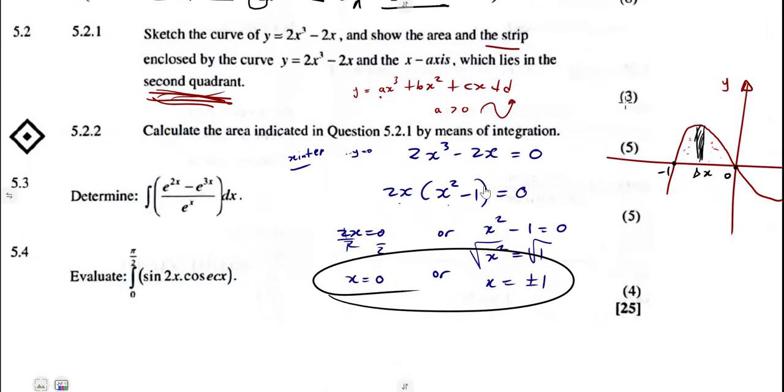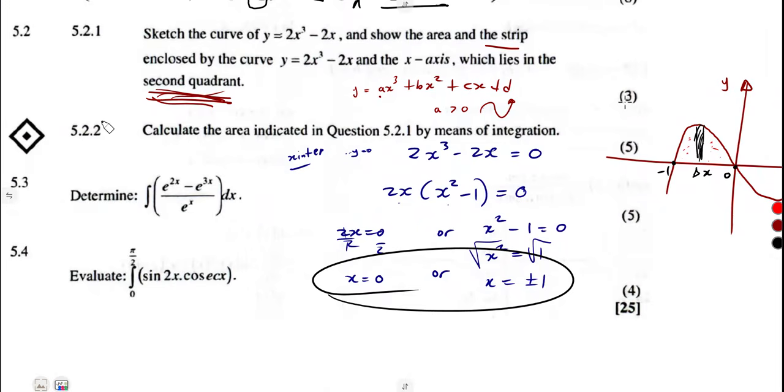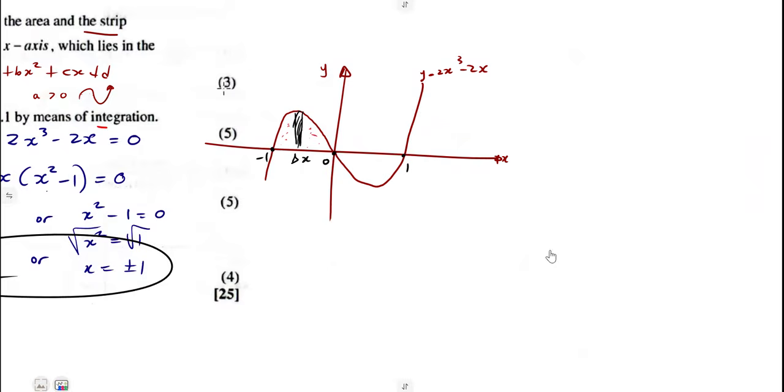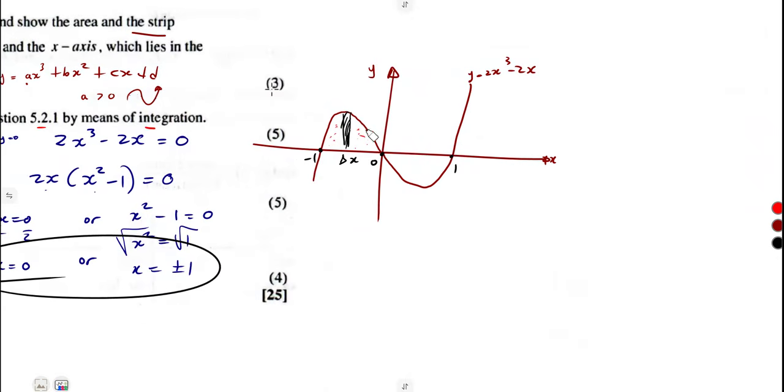All right, 5.2: calculate the area indicated in question 5.1 by means of what? Integration. Remember, the area is supposed to be taken in the second quadrant. Area with respect to x is simply the integral of y with respect to x, that is f of x, with limits from a to b.